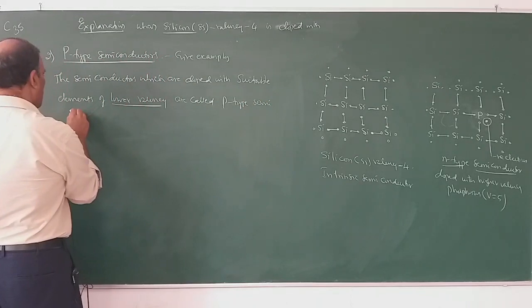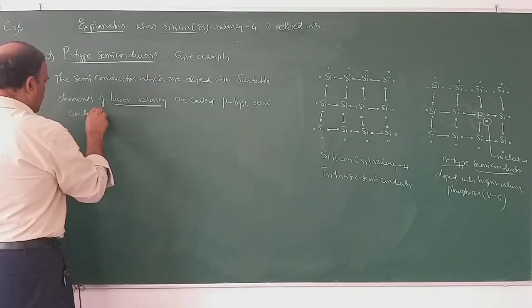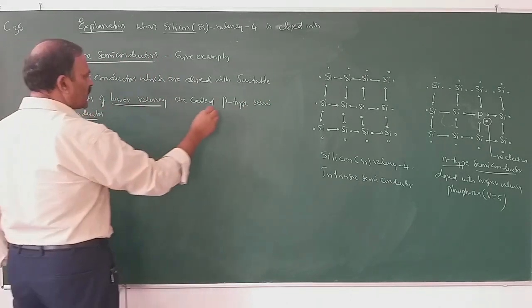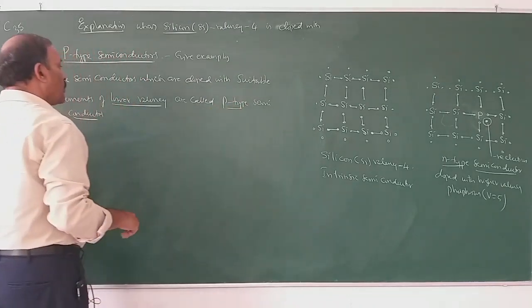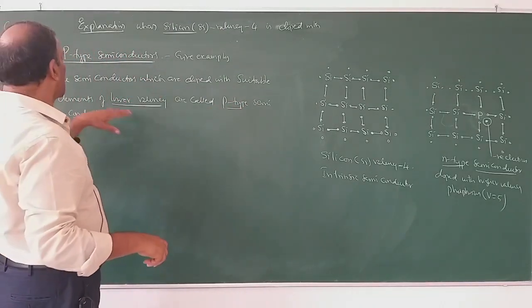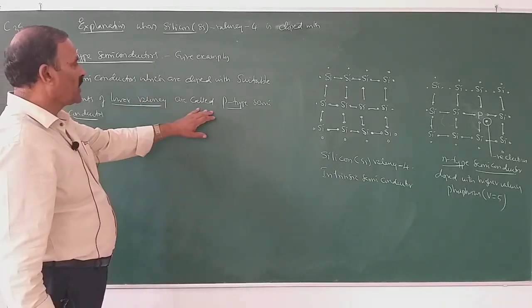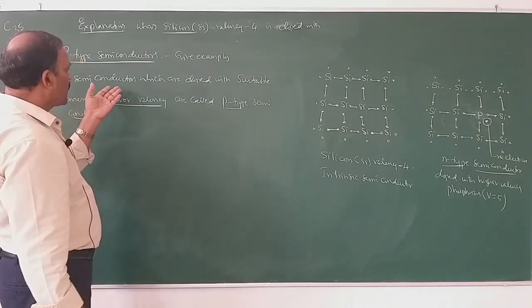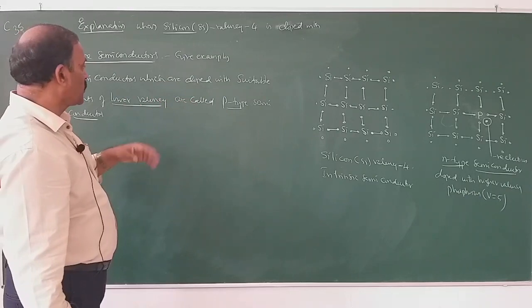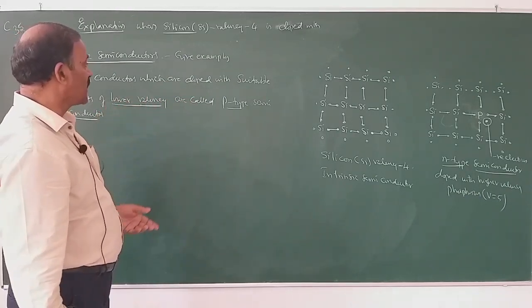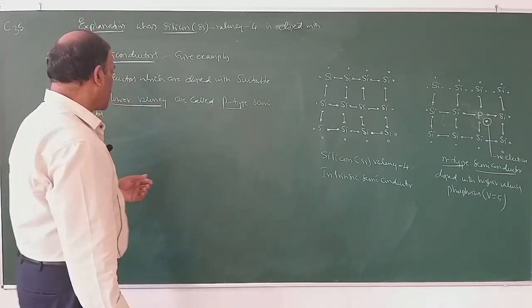P-type semiconductors. So semiconductors which are doped with suitable elements of lower valency are called p-type semiconductors. Semiconductors which are doped with suitable elements of higher valency are called n-type semiconductors.